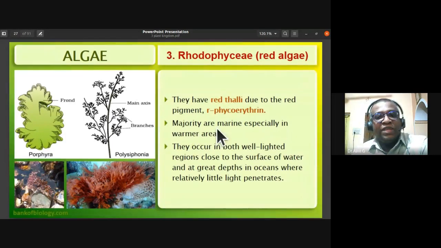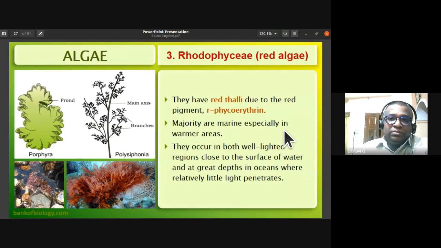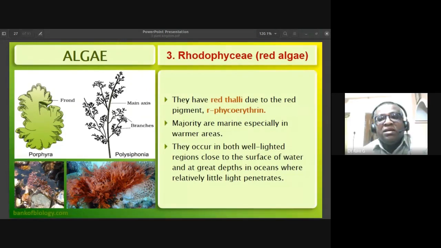The majority of the red algae are found in the warmer areas. The red algae occur in both well-lighted regions, which are at the surface of water, and at great depths in the ocean where light cannot penetrate. In those regions also you find red algae. Some examples for Rhodophyceae are Porphyra, Polysiphonia, Gracilaria, and Gelidium.